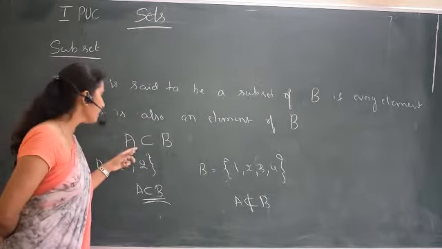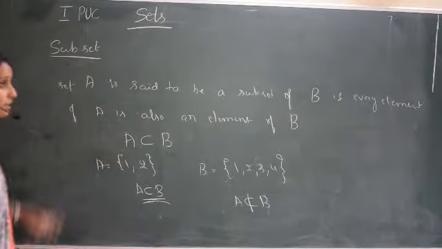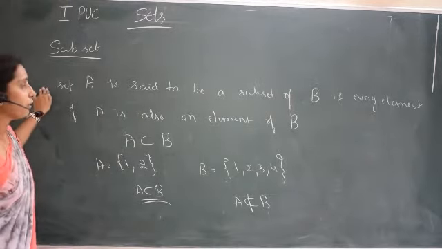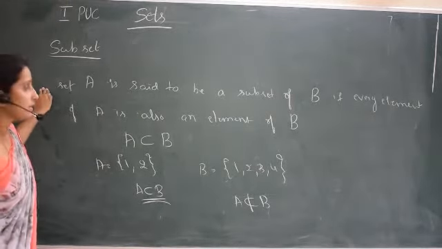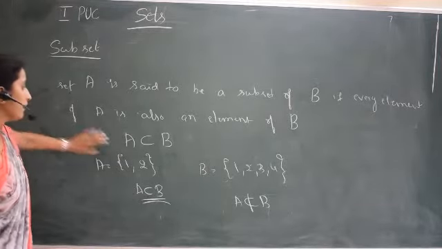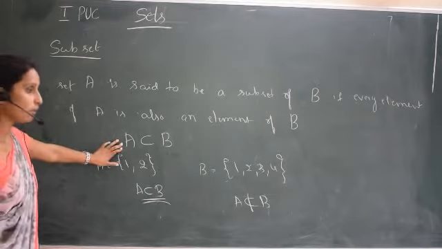In general, if A is a subset of B, what is the meaning? All the elements of A are also elements of B, and we write A ⊆ B. When is it possible?